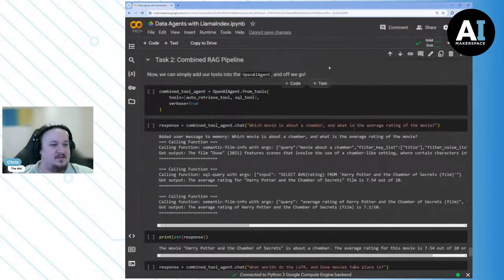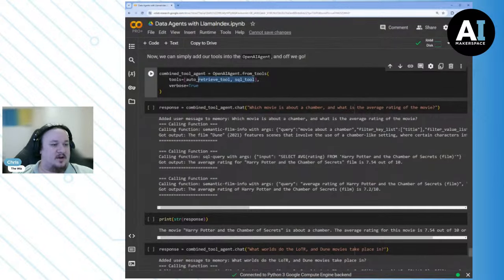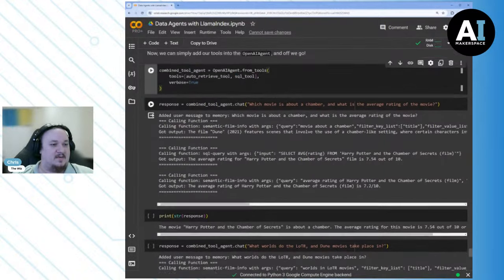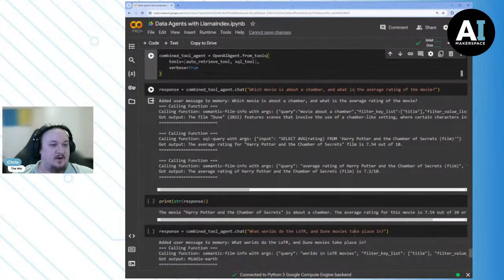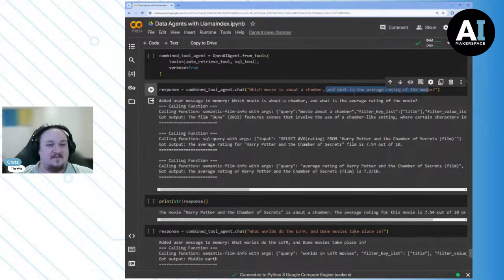So what if we wanted to use both? Well, if we want to use both, all we have to do is use the combined pipeline. You'll notice that we still have our OpenAI agent. All we do is we add an auto retrieve tool and an SQL tool, and then we can ask questions like, what movie is about a chamber, and what is the average rating of the movie, right? So in this case, we're going to see a lot of tool usage. We're going to see the semantic film info tool with its args.